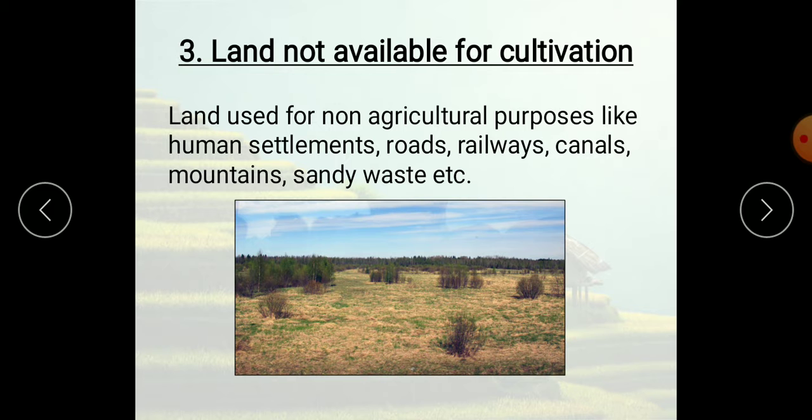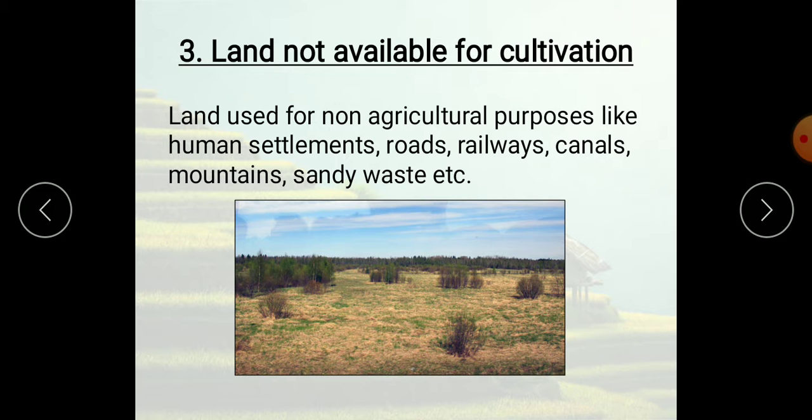Now, next one, growing a wide variety of crops along with other agricultural activities like cattle rearing, sericulture, poultry and other activities, the same farm, is called mixed farming. Here, children, they will ask you either what is intensive farming or what is mixed farming. Generally, they've asked mostly what is mixed farming. If they ask you, again I'll repeat,